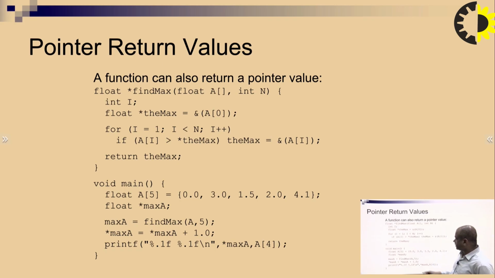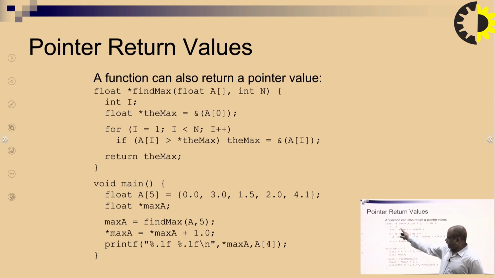So here in this example, I take an array of float type having 5 elements, and we have max a as a pointer variable, and max a equal to find max a comma 5. A is the array that is going to be passed, and 5 is the number of elements we have to print. So a function is going to be there, and we call that function find max. Here the array is going to be passed and the value will be passed.